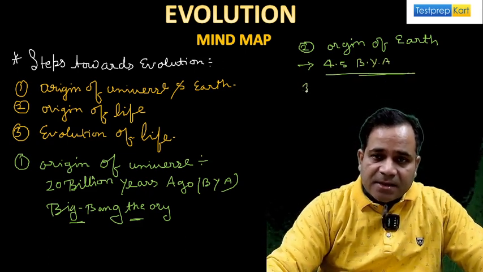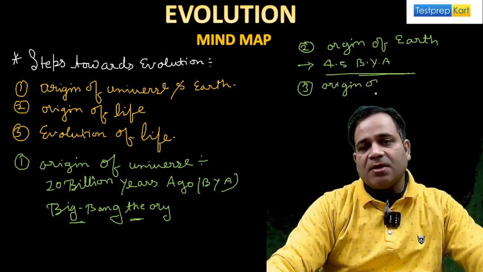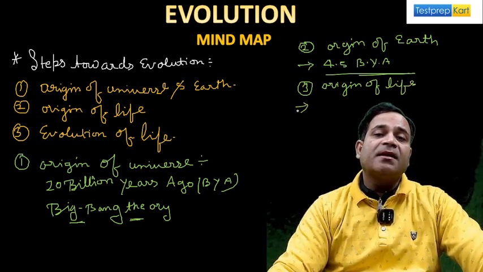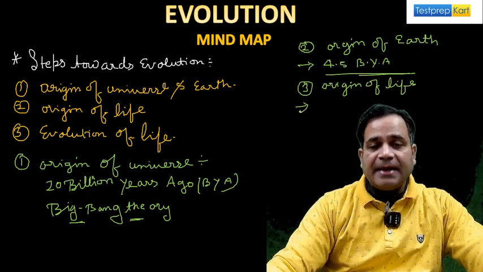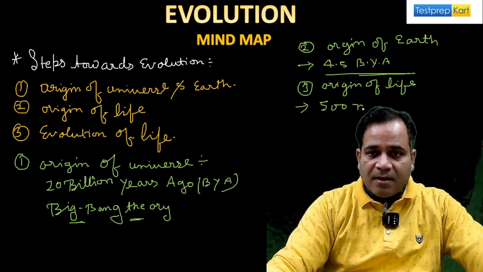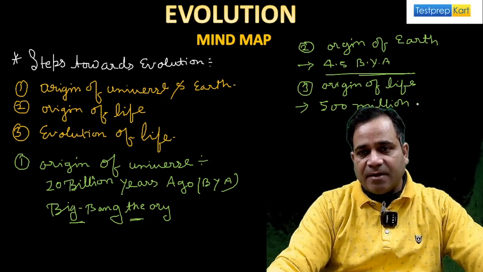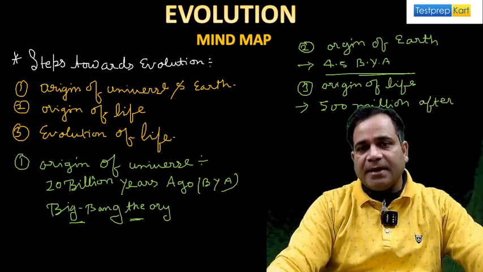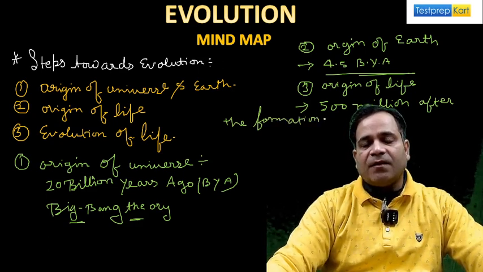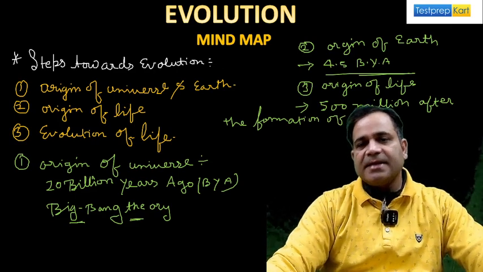Now, if anybody asks you about the origin of life, my dear, then what do you say? You say that it is about 500 million years after the formation of Earth, my dear. Hope this thing is clear.